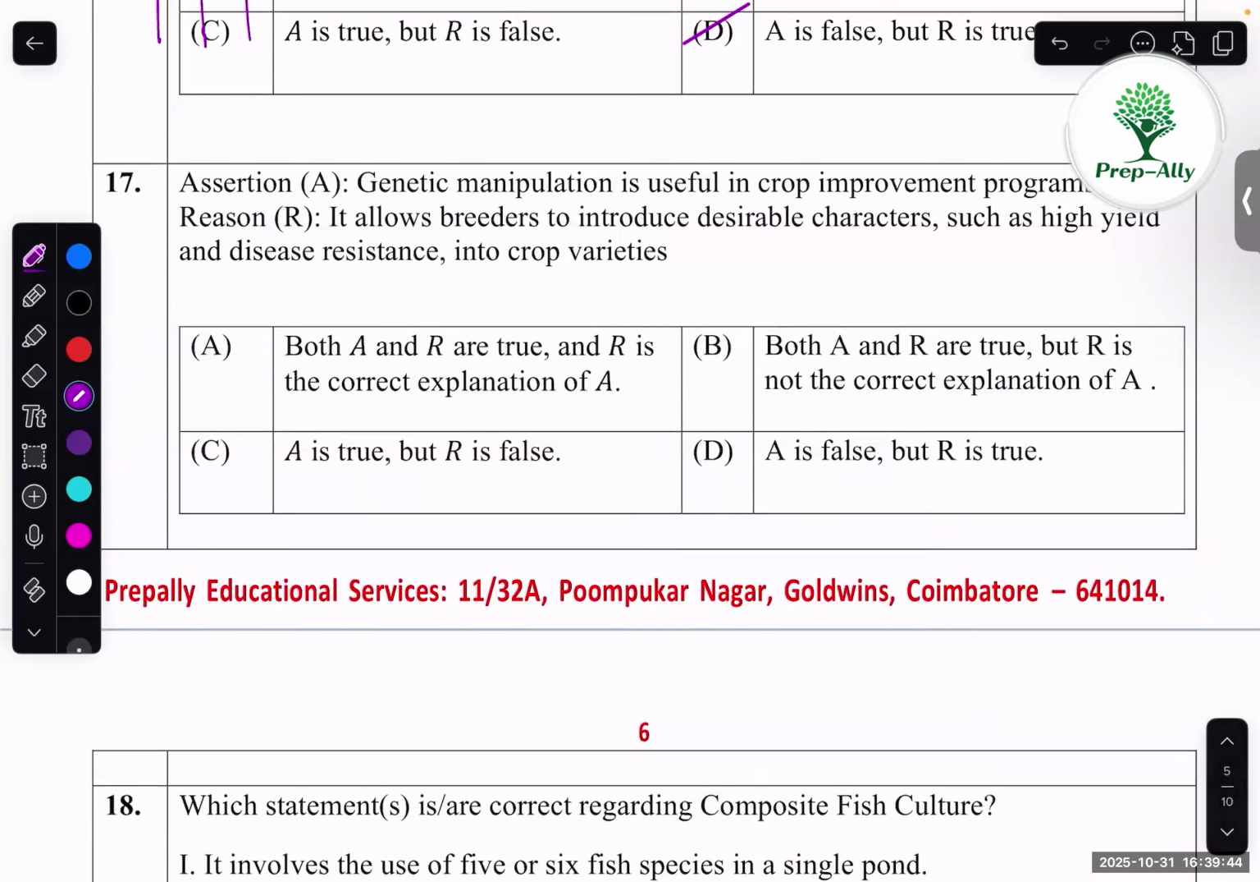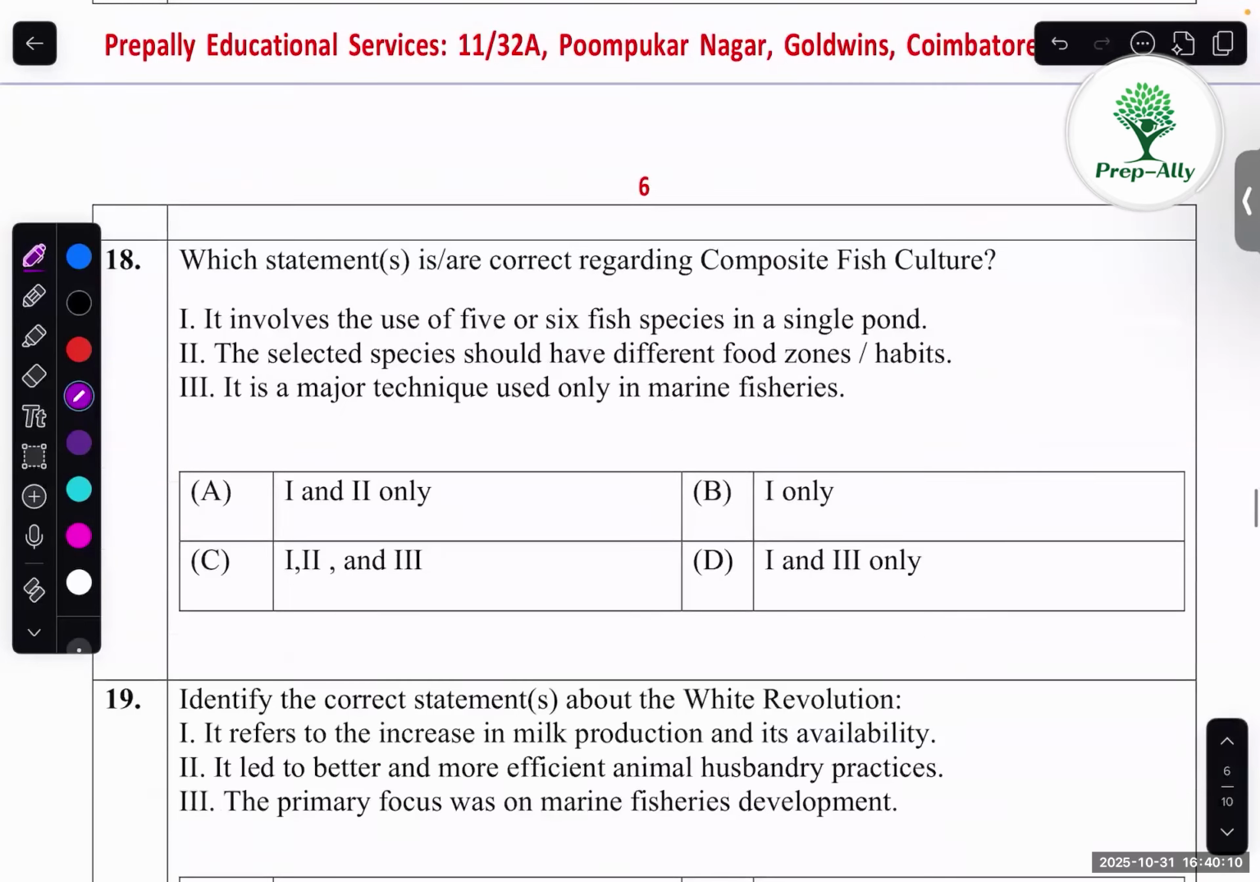17th question. Gene manipulation is useful in crop improvement programs. Reason, it allows breeders to introduce desirable characters such as high yield and disease resistance into crop varieties. Gene manipulation is useful in crop improvement programs. Yes, they help in crop improvement programs. Correct. So reason, that is also correct. So reason correctly explains the assertion.